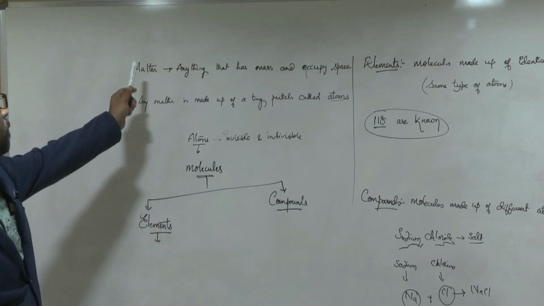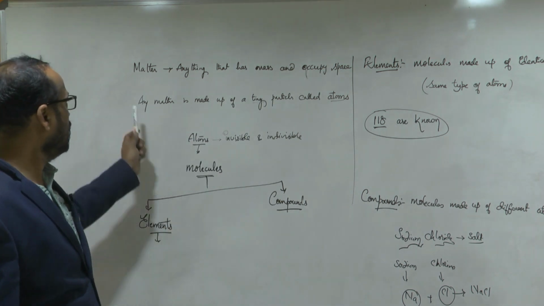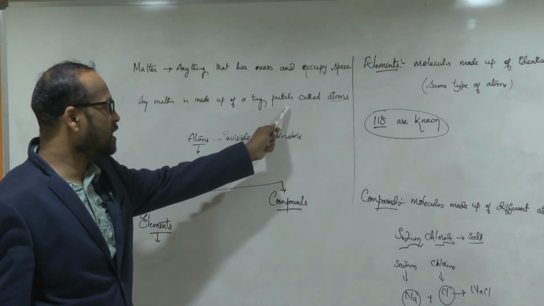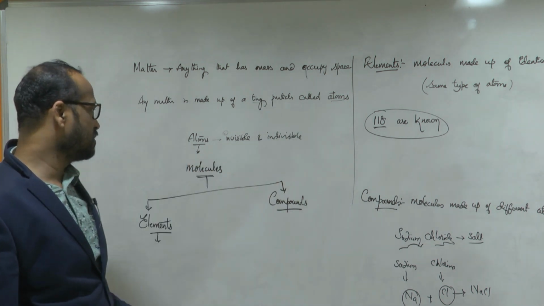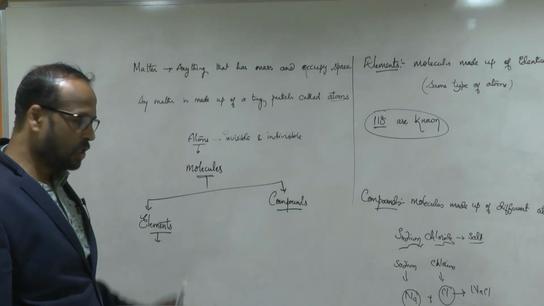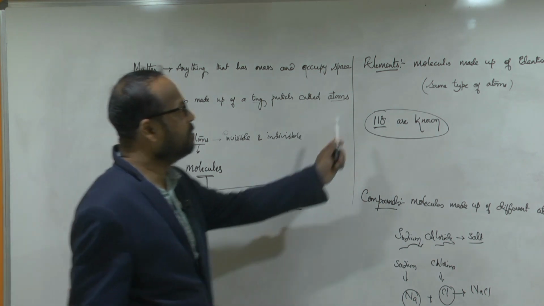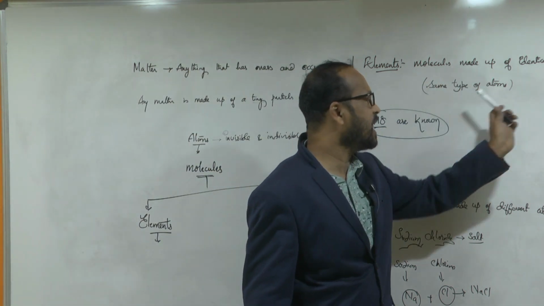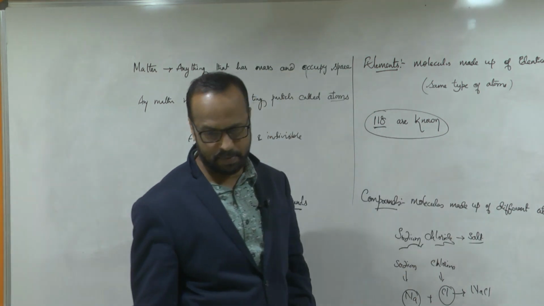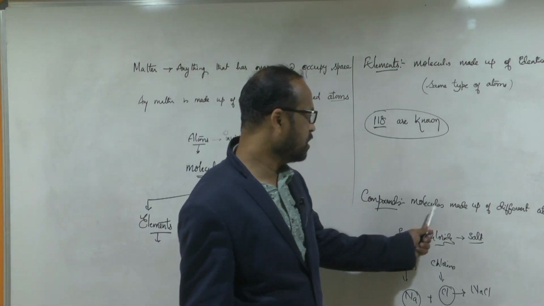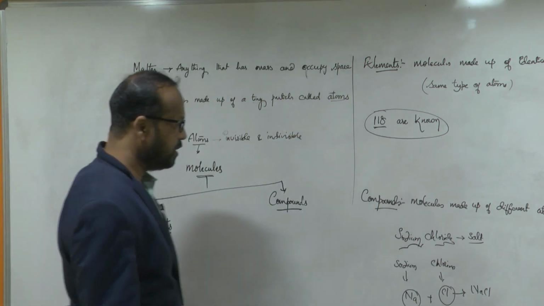We have to maintain notes. Matter means anything that has mass and occupies space. Any matter is made up of tiny particles called atoms, and atoms are invisible and indivisible. Atoms combine to form molecules. Molecules are of two types called elements and compounds. Elements means molecules made up of identical atoms, the same type of atoms. As of now we have 118 elements. Compound means molecules made up of different atoms, for example, sodium chloride.